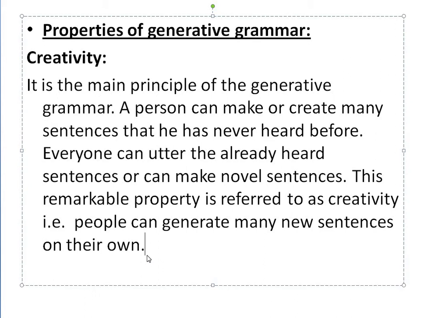For example, if I have seen a tree, I may say, the very beautiful tree, or I can start creating a story about that tree. So any person has the ability to create, to utter novel, new sentences. This is referred to as creativity.